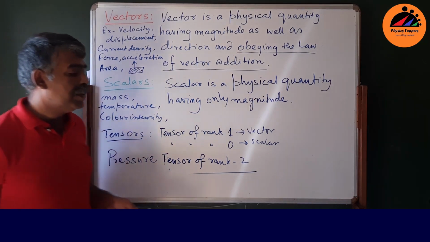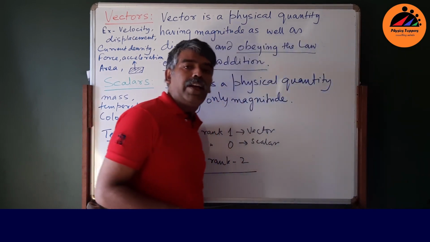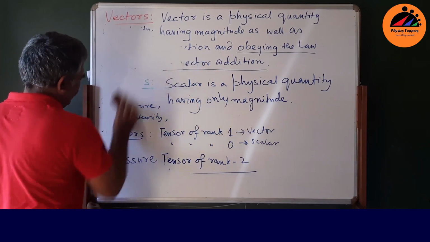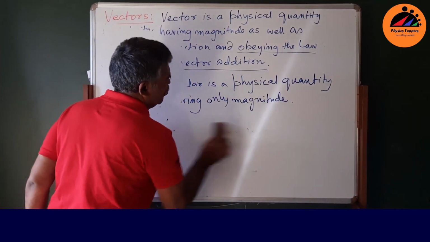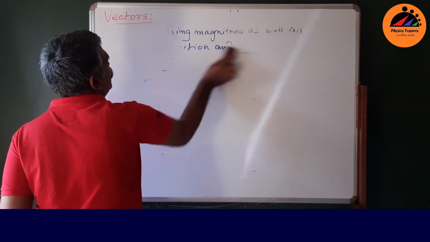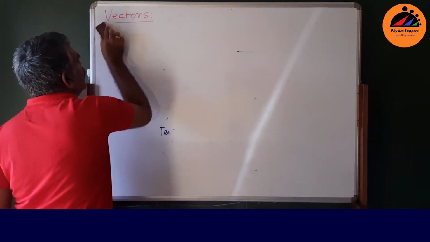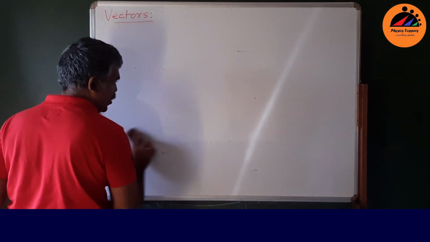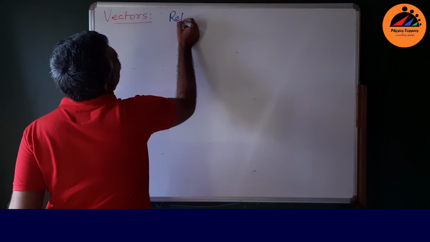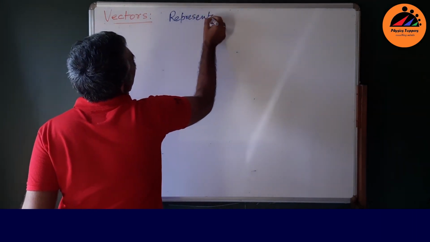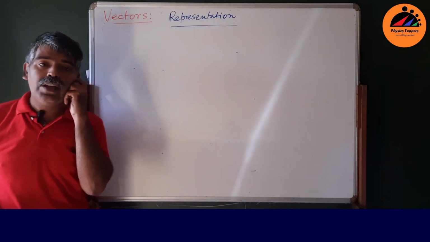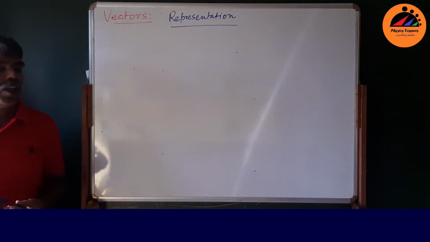We need to mention the representation of a vector. How do you represent a vector? See, representation of some physical quantity is very important. How do you represent a vector?